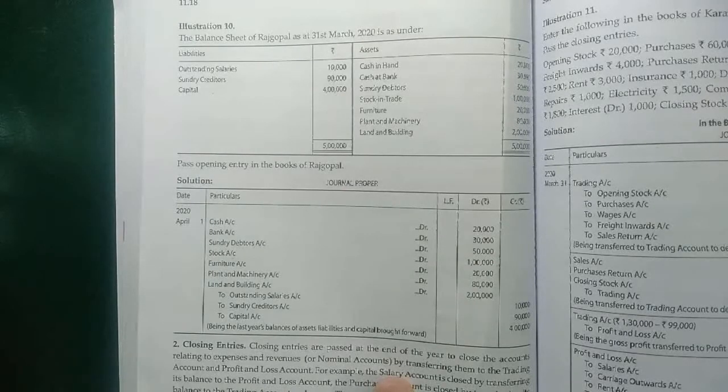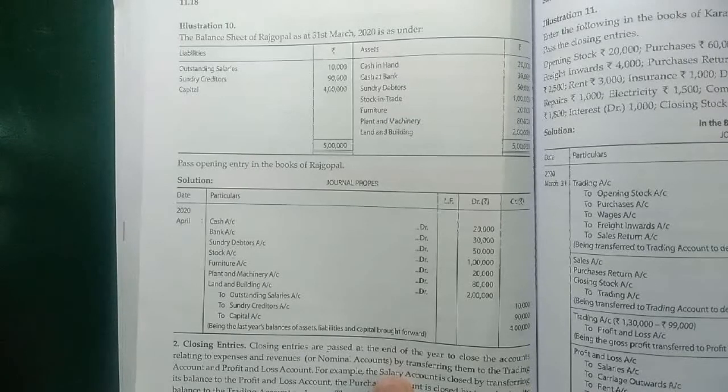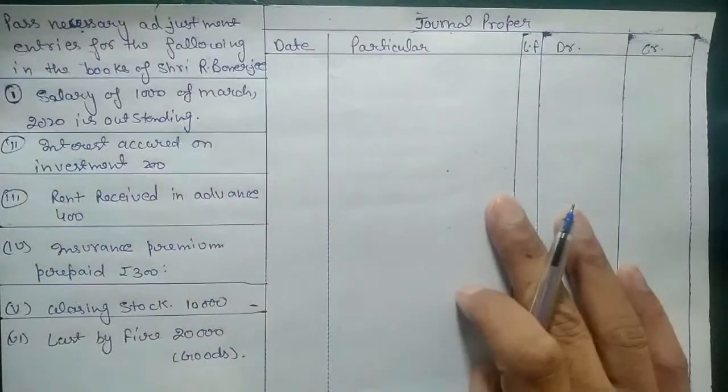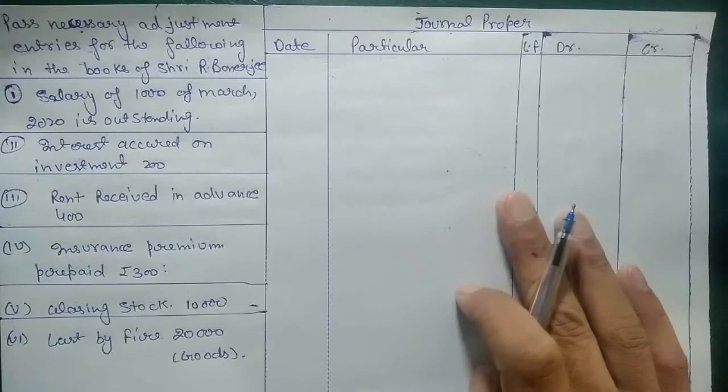So we will have another question on journal proper, in which we will discuss what type of entries we take into consideration in journal proper, because we know what type of entries we take in the cash book, purchase book, and sales return book, but what are the remaining entries that we post in the journal? We will check by doing another question. We already discussed how to post entries into the journal proper account.